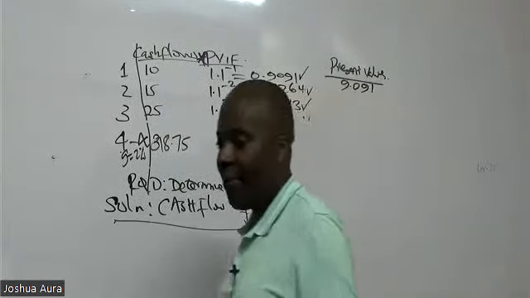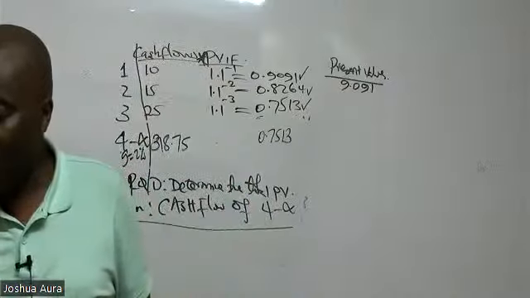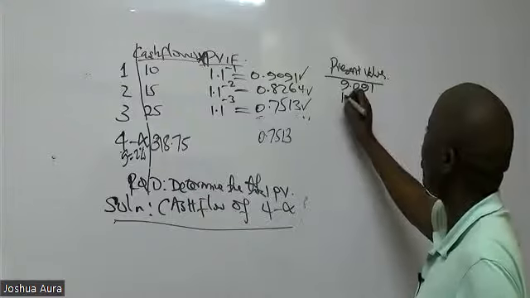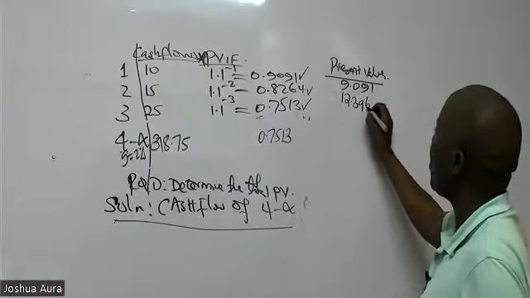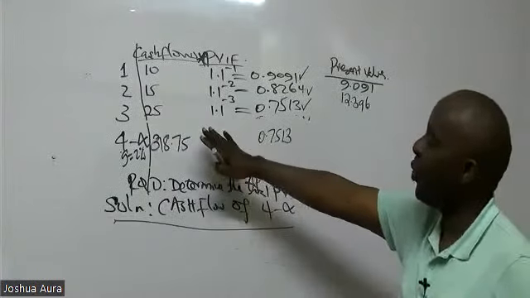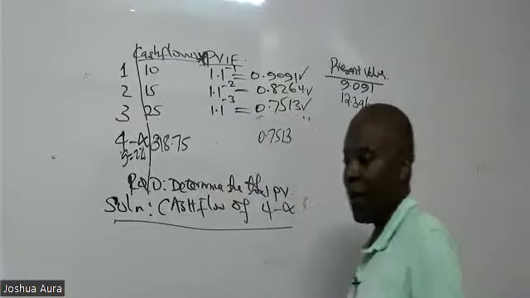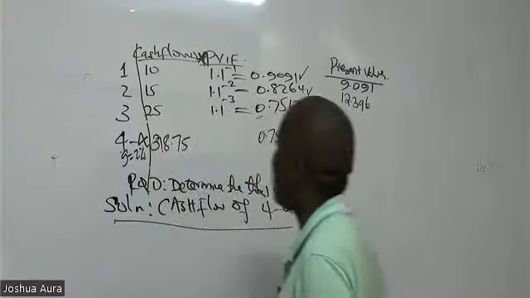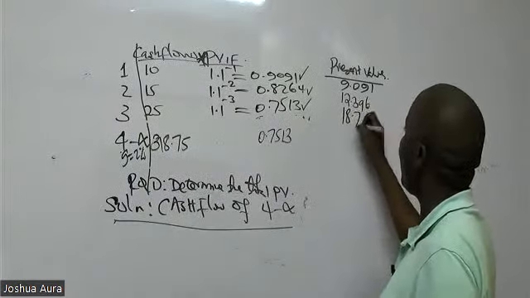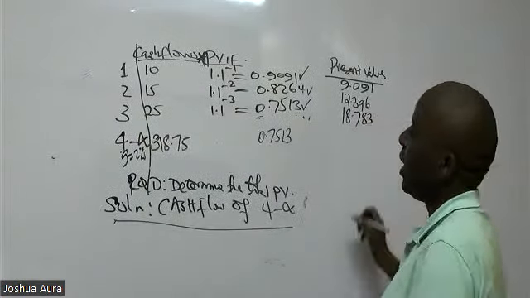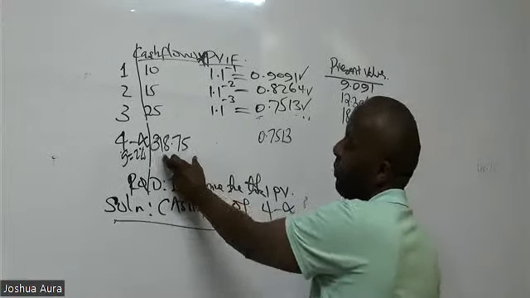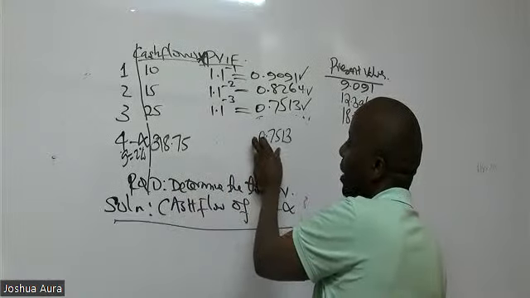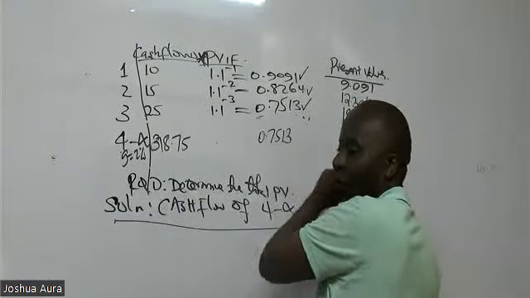And then the second one will be 15 times this. Please ensure you're asking questions without fearing. 12.396. Thank you very much. And then we have year 3, which is 25 times this, giving 18.783. And then lastly, we have now this 318.75 times this 0.7513. What figure are we getting there?